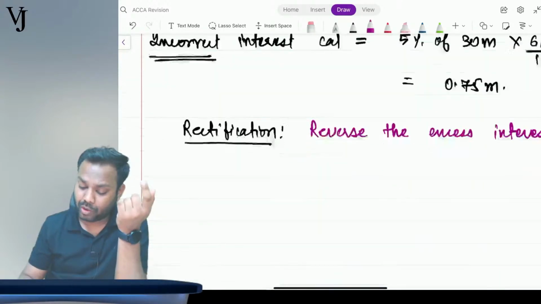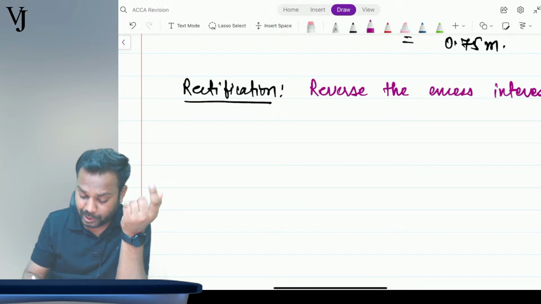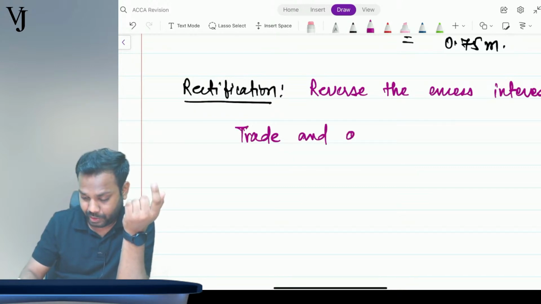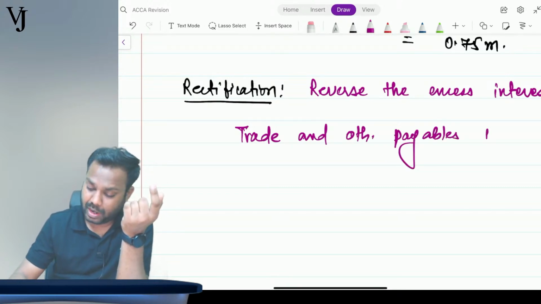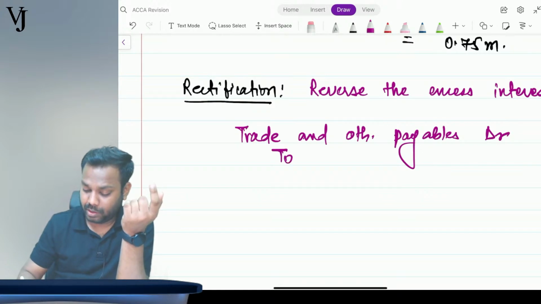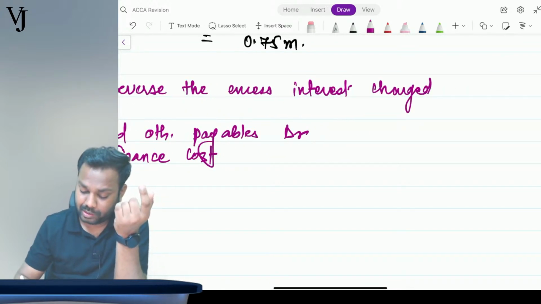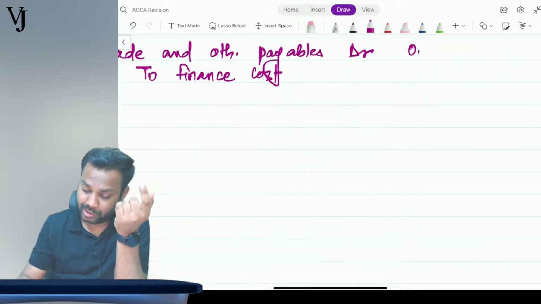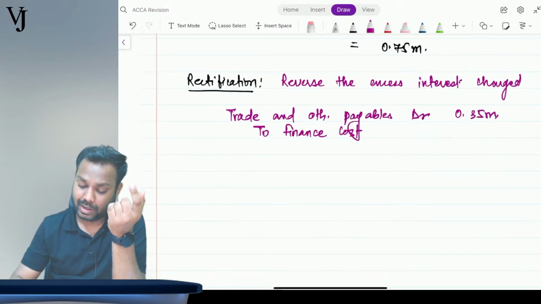So how will I reduce my cost? The rectification entry will be trade and other payables account debit to finance cost, right? How much? The amount is 0.75 minus 0.4 is 0.35 million. This is the rectification entry.